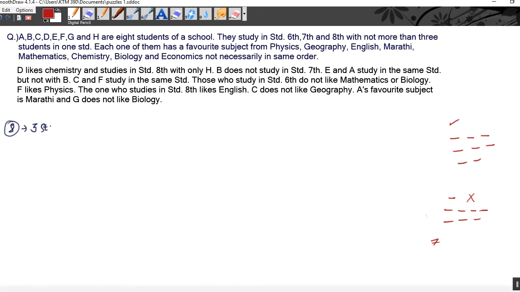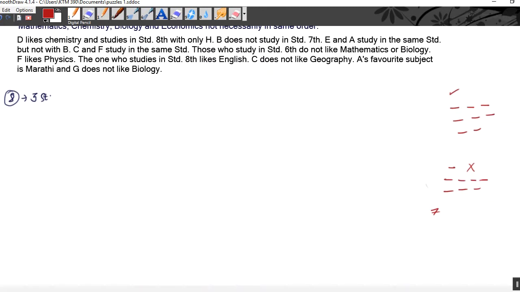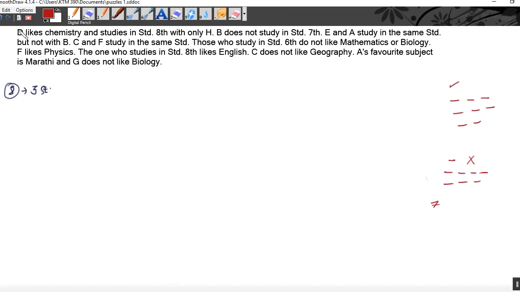Now let us make the arrangement. First of all, let us make a table. Let's make the table based on the divisions, because the divisions are set: 6th, 7th and 8th.